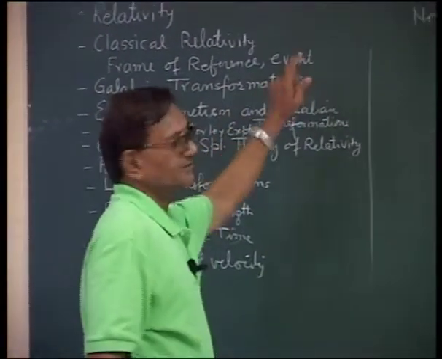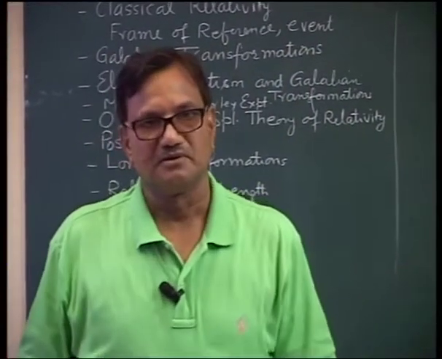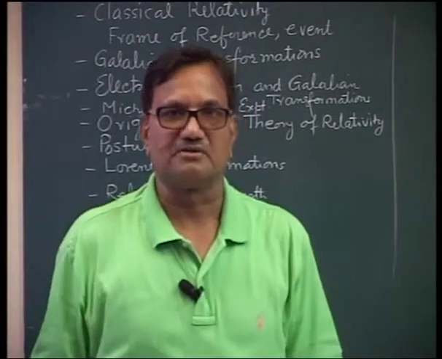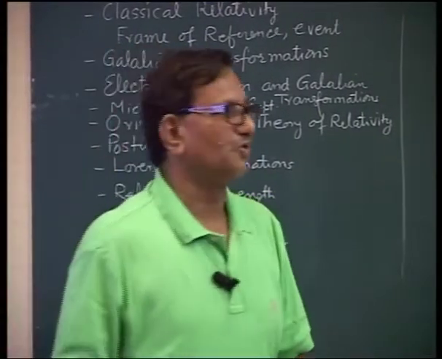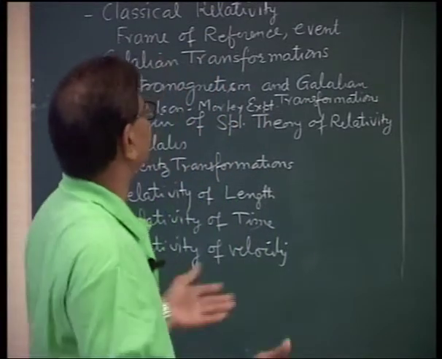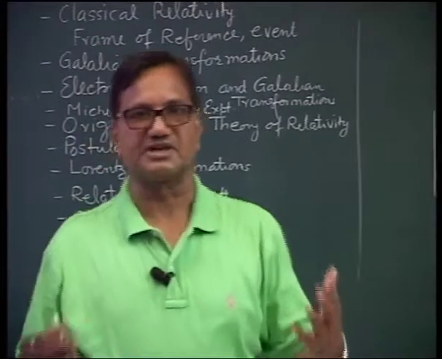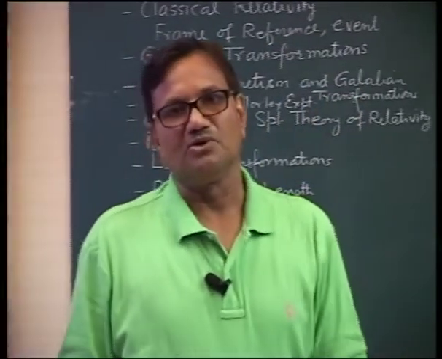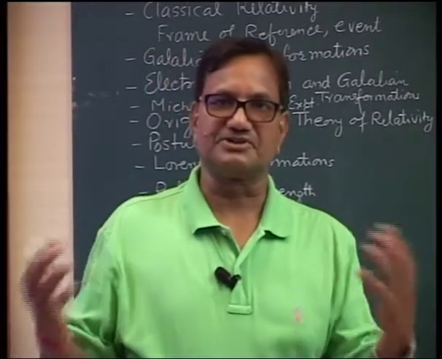Then there is an event. Event may be any physical happening. For example, blasting a cracker or emitting a light pulse by an LED or glowing a bulb, these are events. Events means physical happening. To discuss the relativity, classical relativity, Galileo obtained the transformations. What are the transformations?